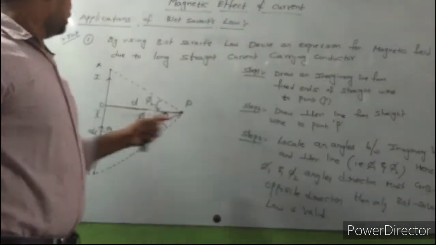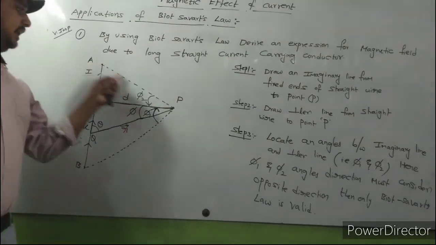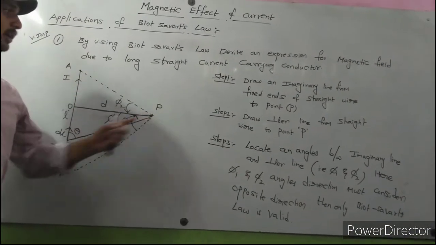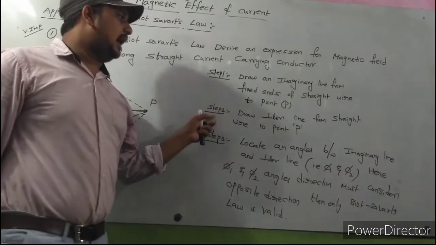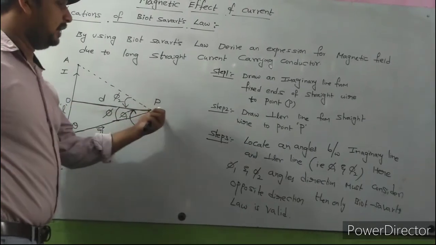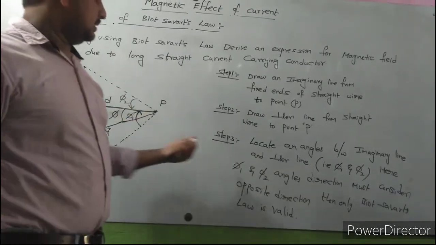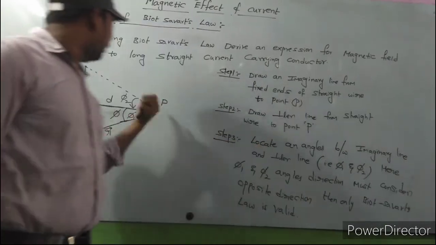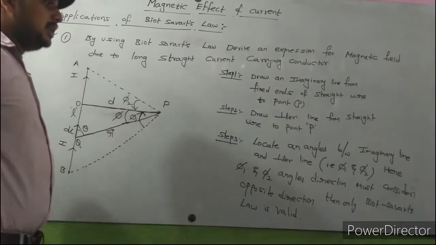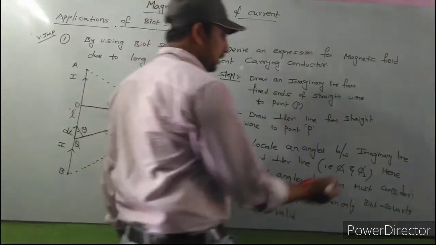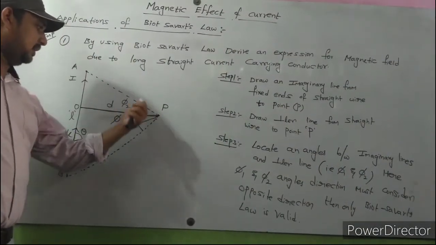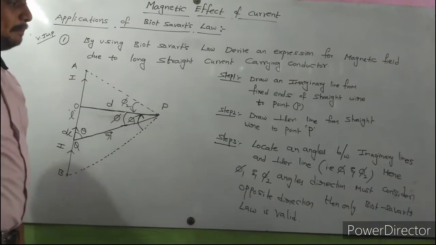Okay. Step 1: draw an imaginary line from the fixed end to point P. Draw two imaginary lines from the fixed ends to point P. Next, step 2: draw a perpendicular line from the straight wire to point P. Next, step 3: locate the angles. Here phi 1 and phi 2, between the imaginary lines and the perpendicular line. This is the perpendicular line. These are imaginary lines. We got phi 1 and phi 2.